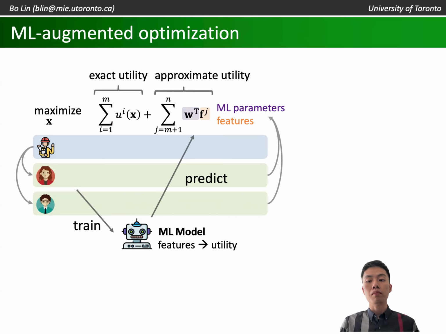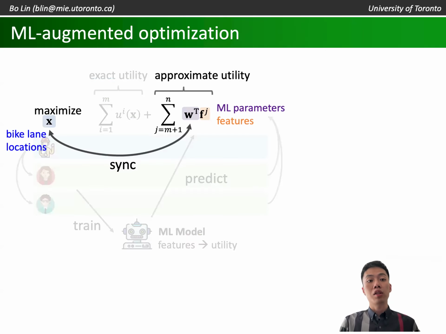Since the utility depends on the locations of new bike lanes, which may change during the optimization process, we need to synchronize our machine learning model weights W and the locations of new bike lanes X, so we can dynamically adjust our prediction to reflect the real impacts of these new bike lanes. To make this possible, we first include all the machine learning model weights as decision variables in this formulation. As a result, we can simultaneously optimize the locations of new bike lanes and retrain this machine learning model accordingly.